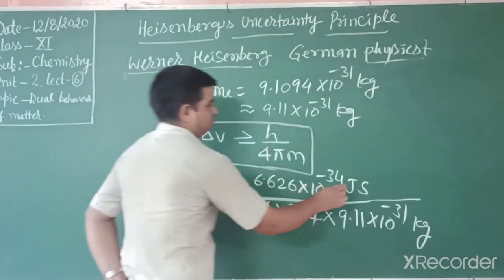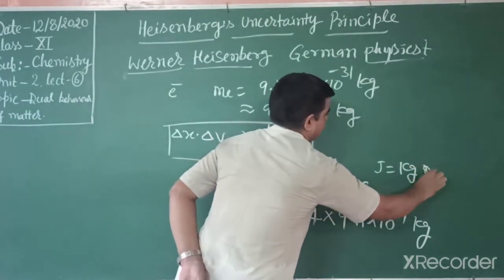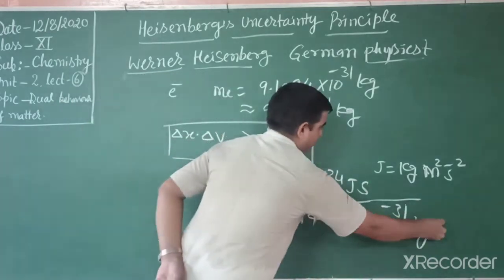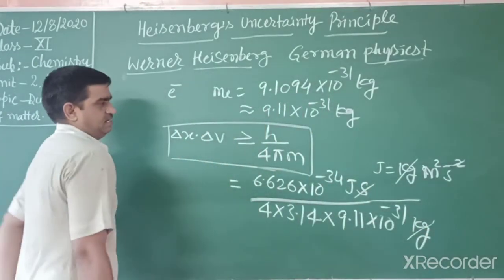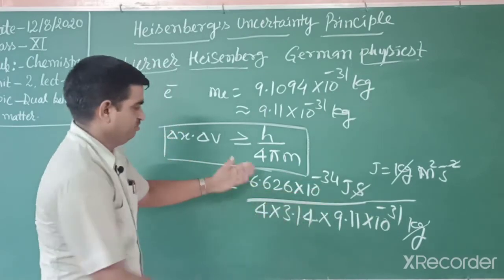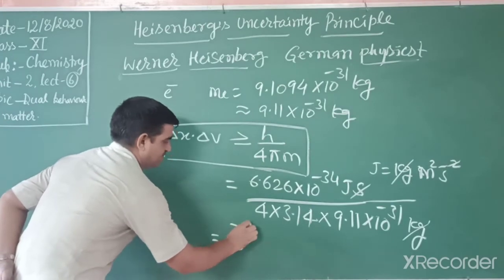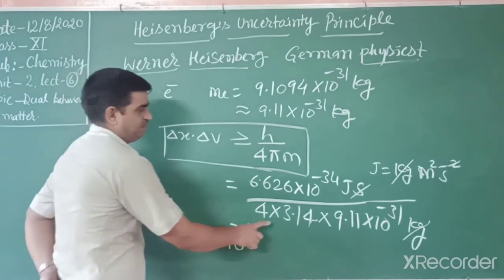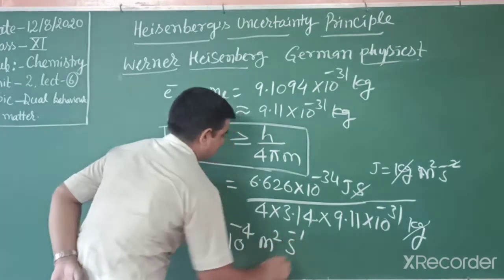If you solve, joule means kilogram meter square second minus 2. When we solve, kilogram cancels and second also cancels, and with 31 minus 31 and this minus 34, we get approximately 10 to the power minus 4 meter square second inverse.